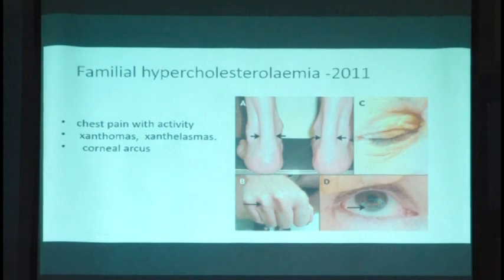Then another controversial, very highly debated and very popular issue is cholesterol. Familial hypercholesterolemia is one of the frequently identified conditions, and the incidence here is considered to be more. There are many people who have a normal diet where the fat content in the diet is lesser, but still the cholesterol level is more, and that's considered familial hypercholesterolemia, which was identified and named, branded in 2011.